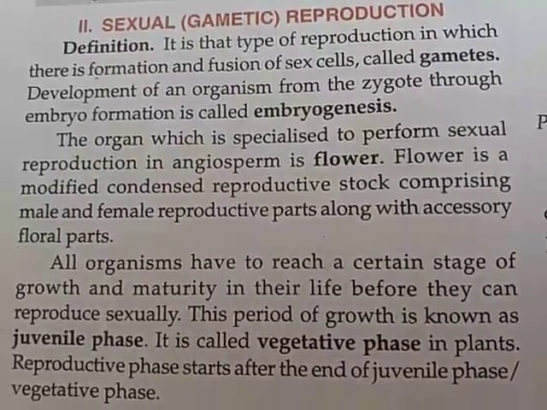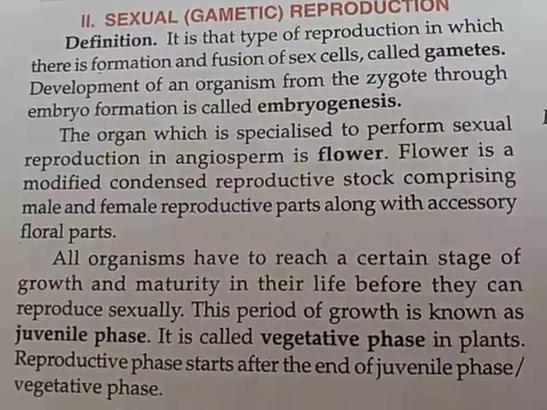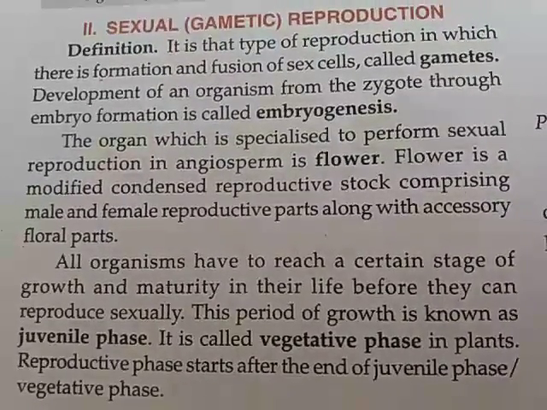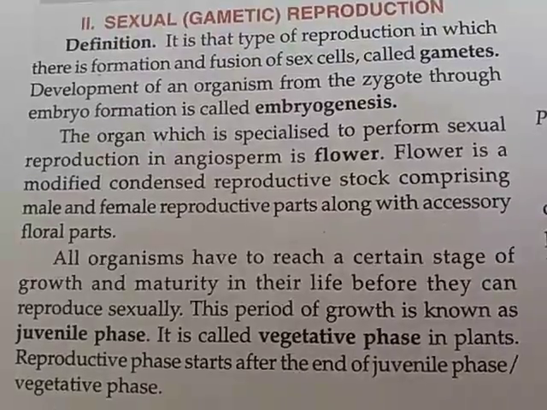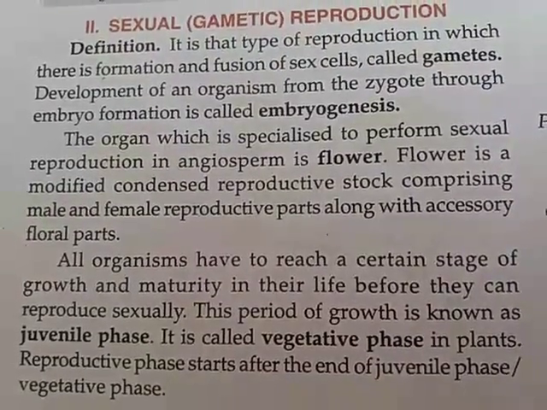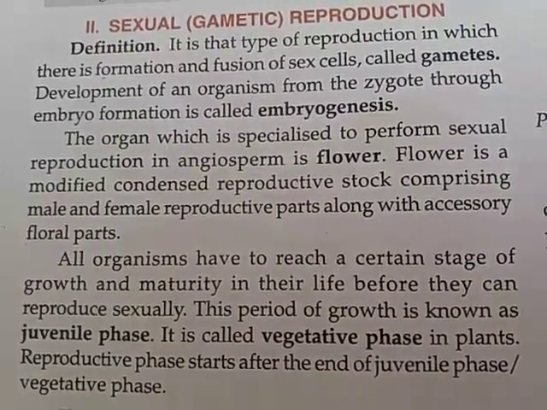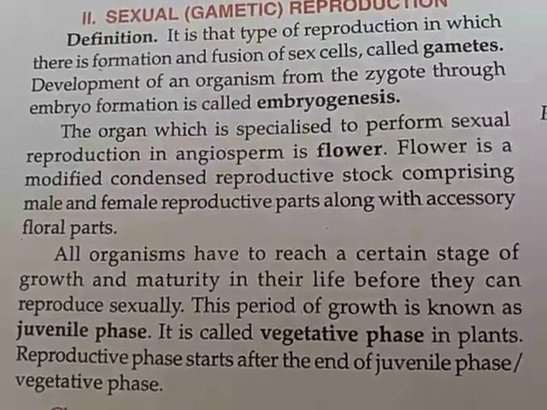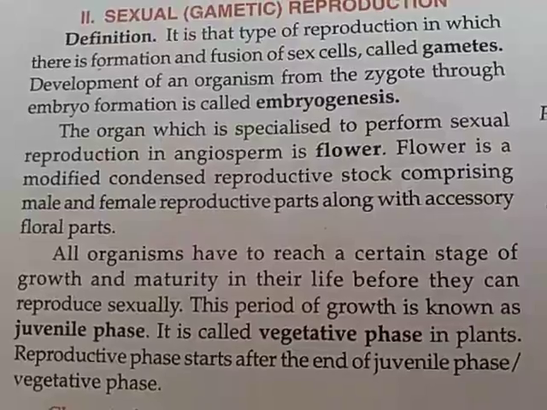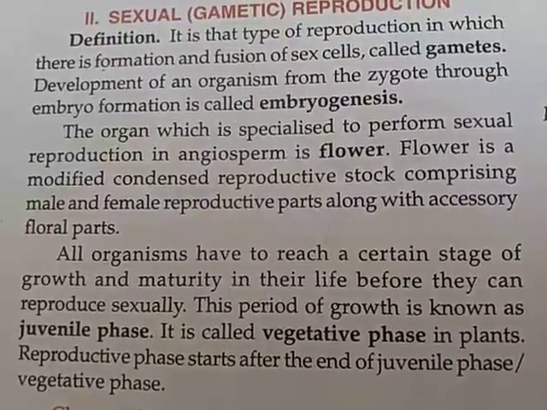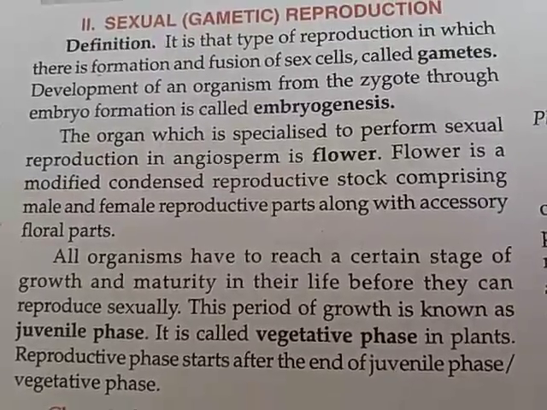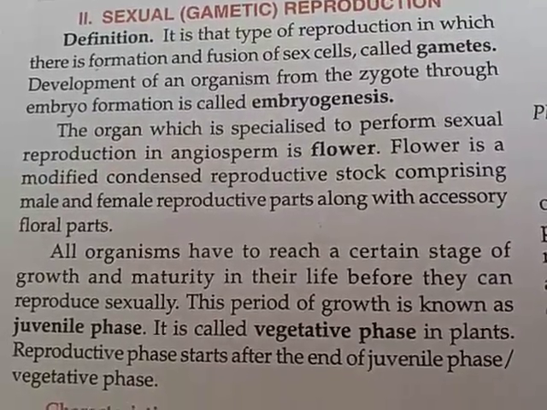Depending upon the organism, it is observed in flowers in plants, meaning the sexually reproducing unit of plants is the flower. As I told you, sexual reproduction in plants is observed only in flowering plants, and those flowering plants are known as angiosperms. The flower itself as a unit is not a reproductive unit.